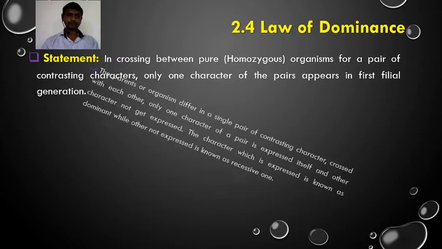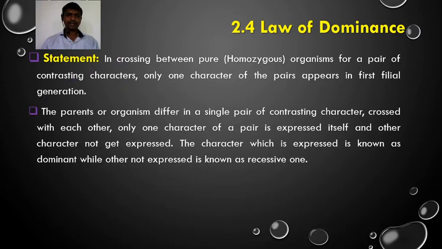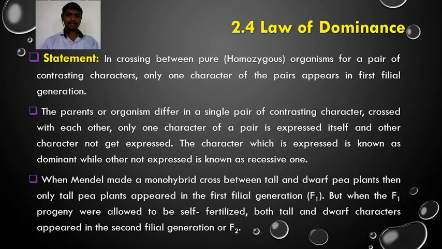The character expressed in the F1 generation is known as dominant, while the other, not expressed, is known as the recessive one. To explain this, Mendel made a monohybrid cross between tall and dwarf pea plants.